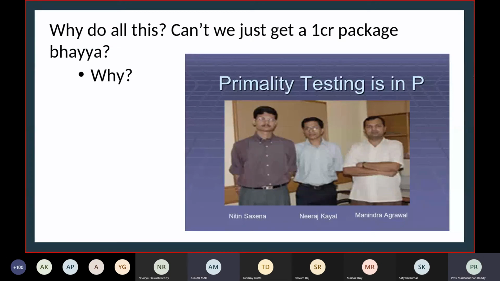Previously, if it is a 1000-digit number, it would take something like 2 power 1000 steps, exponential. But now it's like 1000 squared or 1000 power 12. It just depends on the number of digits. So even if it's 1000 digits, you can do it very fast. This was done by undergraduates from IIT Kanpur. It's called the AKS primality testing algorithm.